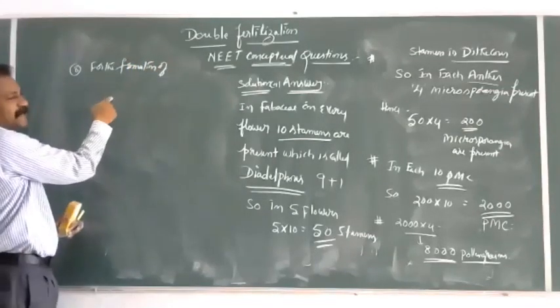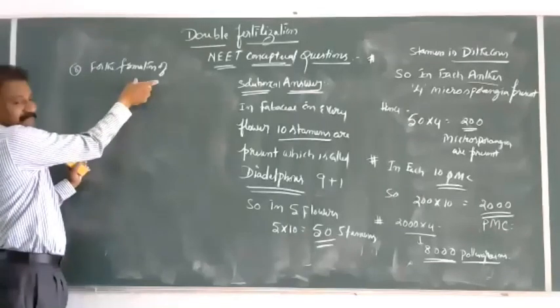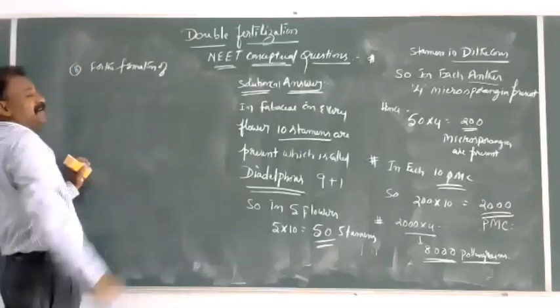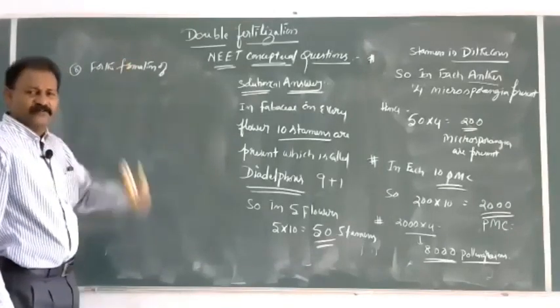They can change this format: in an angiospermic flower to form, in an angiospermic plant to form, or they can ask so many forms.